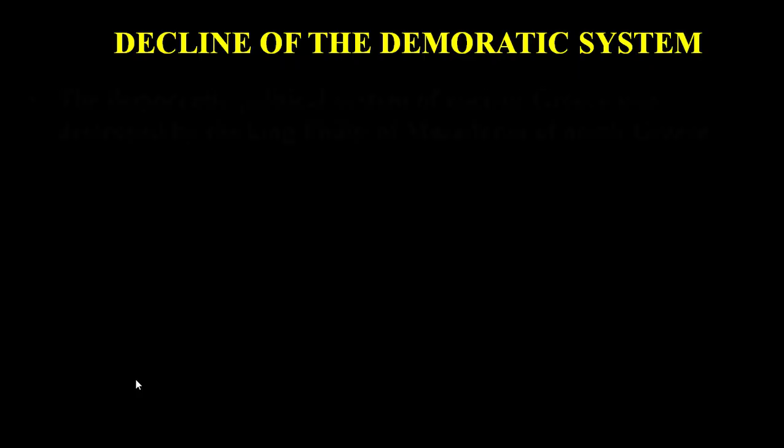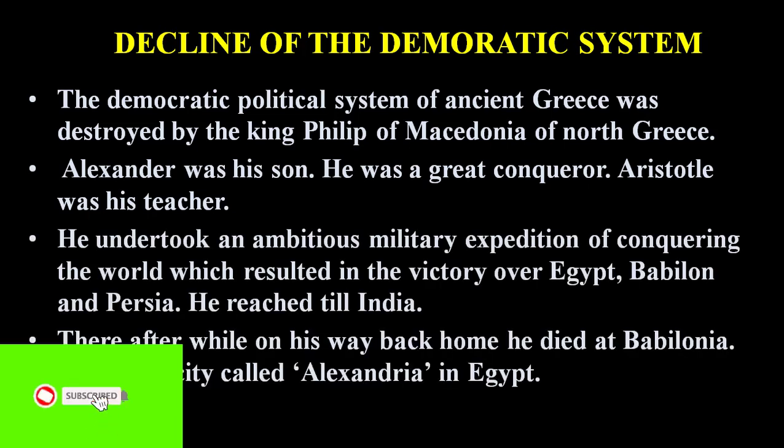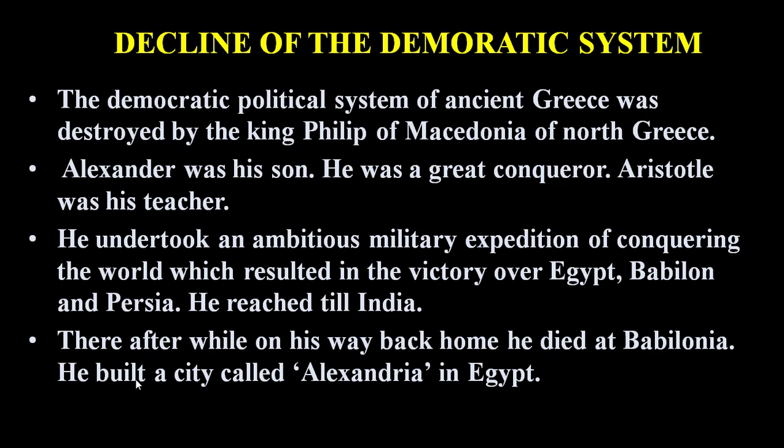So at last, the decline of the democratic system. The democratic political system of ancient Greece was destroyed by King Philip of Macedonia of North Greece, whose son was Alexander. He was a great conqueror. Aristotle was his teacher.